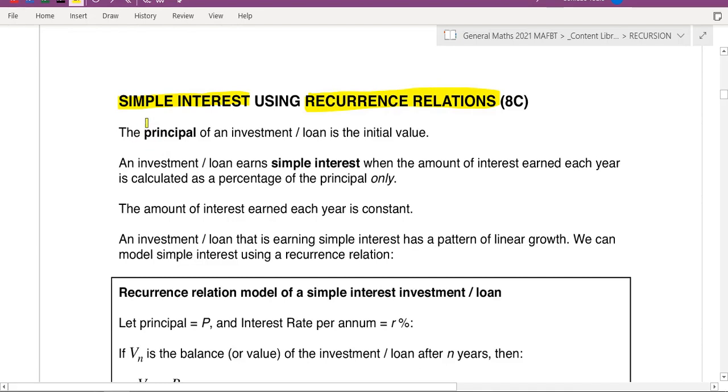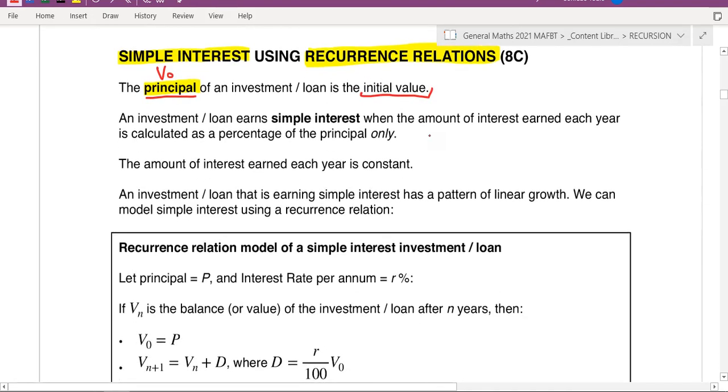Now, we looked at some of these words last lesson. Principal, remember, is the amount that you normally start with. It's associated mainly with V0, which is the beginning or the starting amount. So principal refers to the starting amount, and generally it's either a loan or an investment. Whenever you see the words this amount was invested or someone took out a loan, it's referring to the principal. Again, initial value, all similar. Principal, initial value, starting amount, similar things.